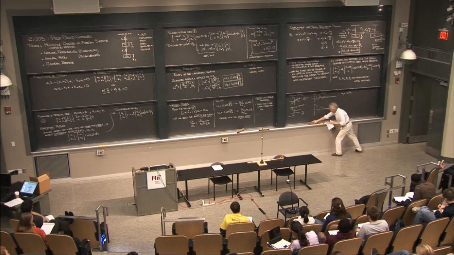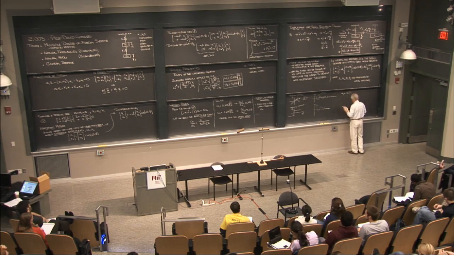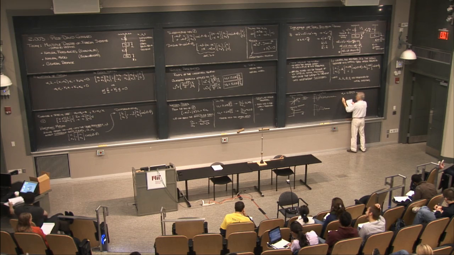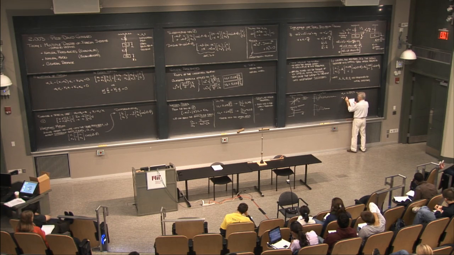Let me get you in the right order here. M1 is 0.2929. And M2 is 0.5938.